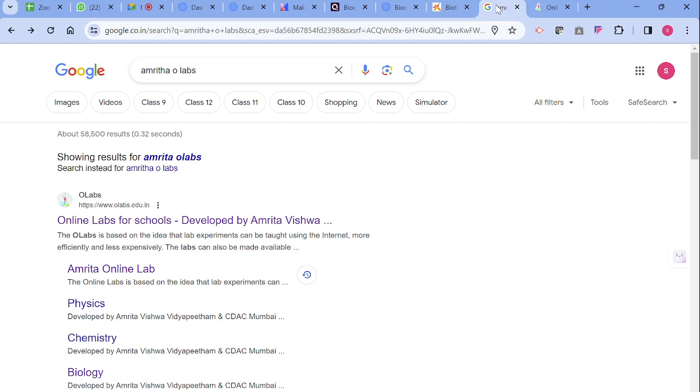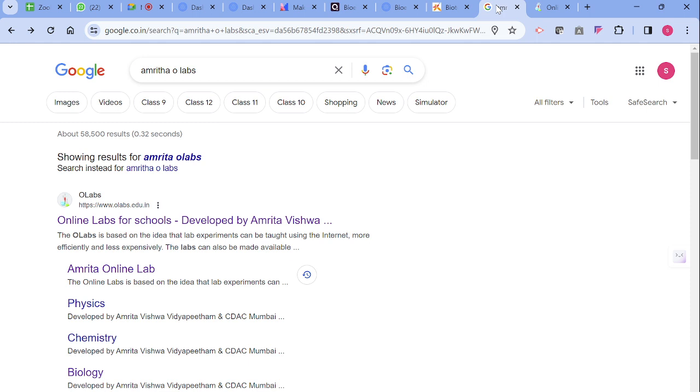I'm going to talk about the utilization of Amrita virtual labs. And the third one is some AI tools, artificial intelligence tools for education purpose. So I wanted to teach those tools along with these topics. That is the reason why I had to project my laptop onto the PC.